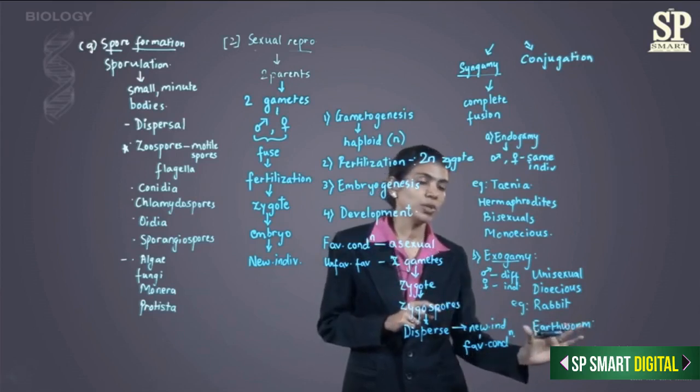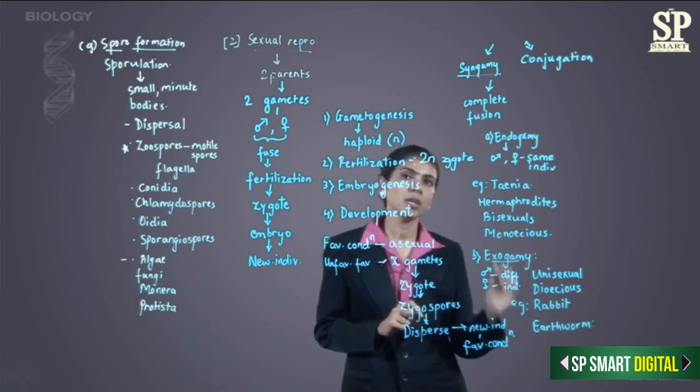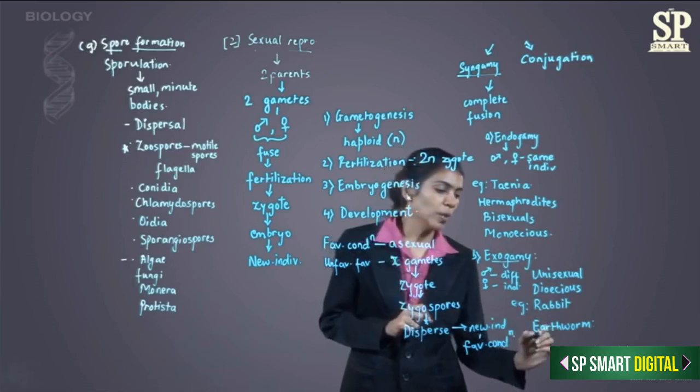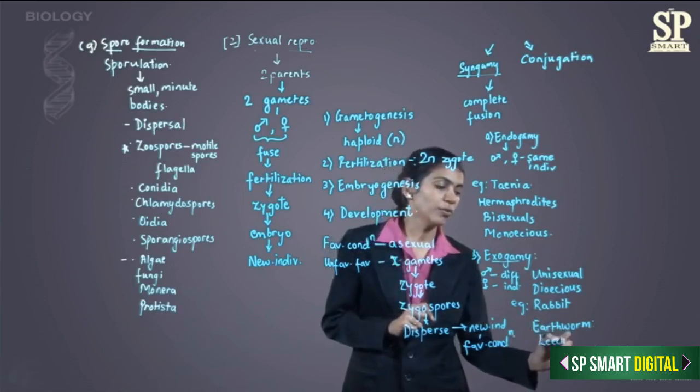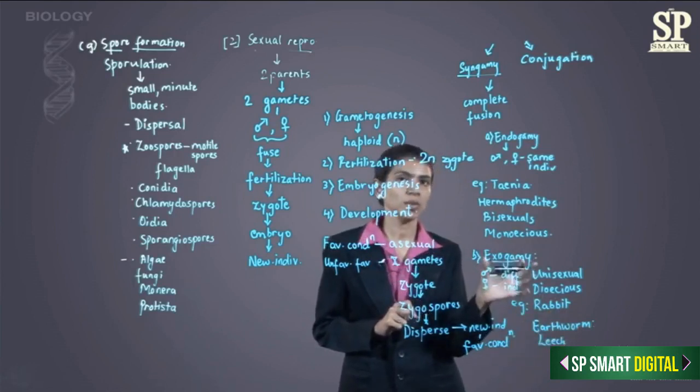Though they are being produced in one single body, but at the time of fusion they are exchanged. So these are also included in exogamy. Earthworm and leech are two examples of being hermaphrodites, but at the same time exhibiting exogamy. So that was about syngamy.